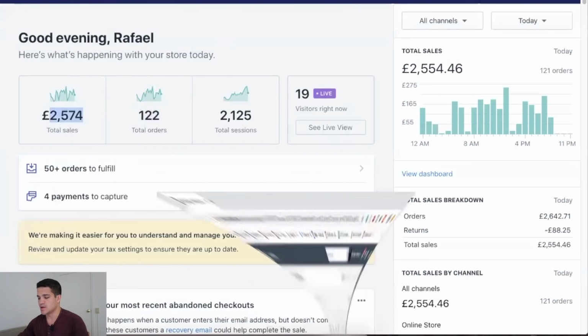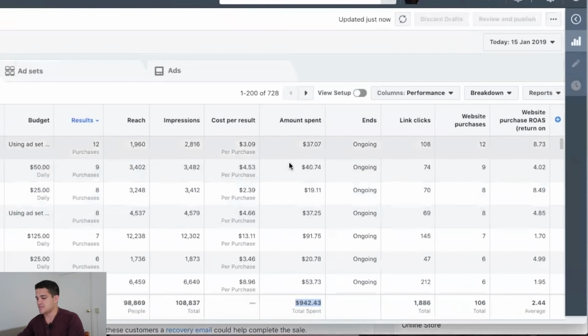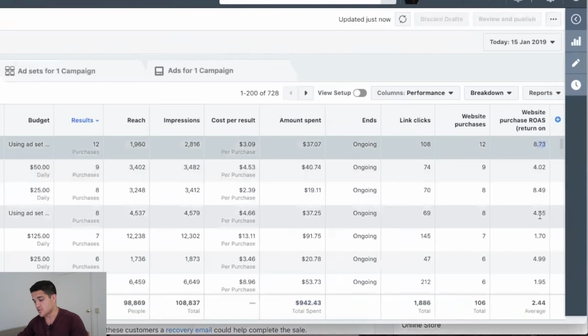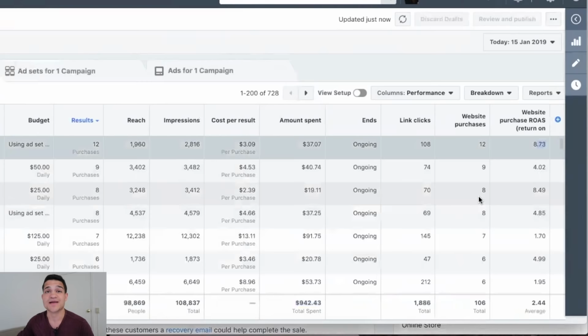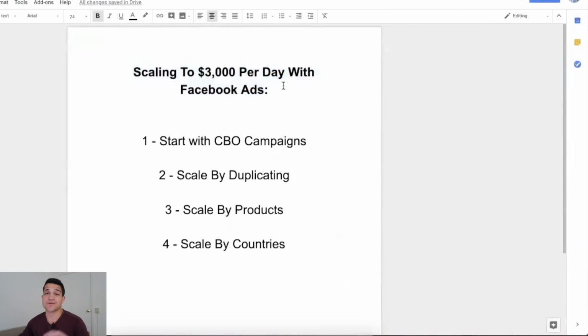Now, how do you actually make these kinds of numbers? How do you actually run Facebook ads that get these kinds of returns, eight times return, 4 times, almost 5 times? How do you get them? And that's exactly what I'm teaching you right now. There are 4 steps to start on your journey to 3,000 a day, to 2,000 a day in profit.